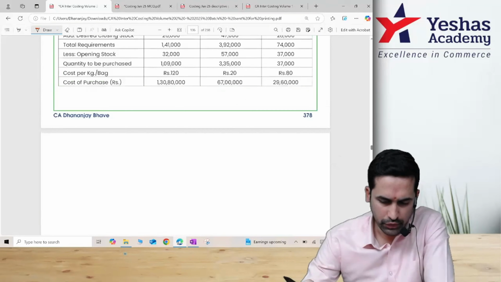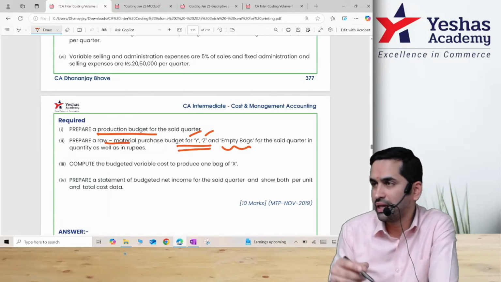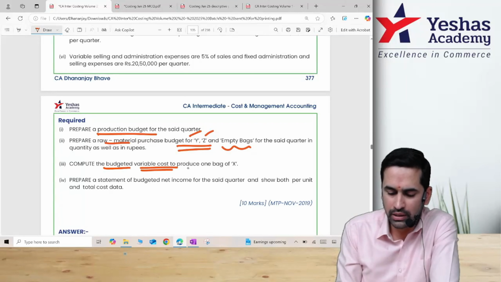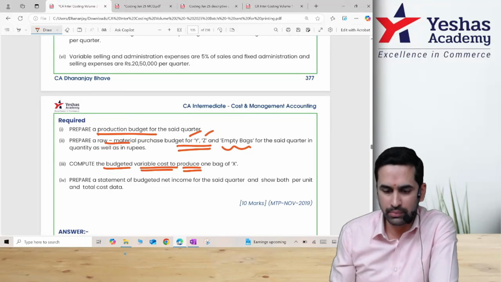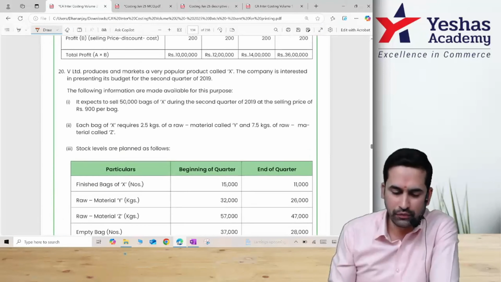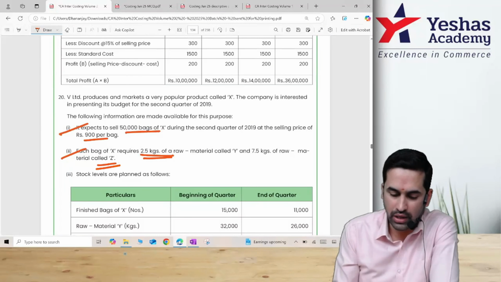This question, if you see, read the last 4 lines. They want production, raw material purchase, but we had even that empty bag discussion. In the exam question, you have only 2 raw materials. Then they said, look at this, budgeted variable cost to produce, cost of production, that too only variable number, and they wanted you to find out net income. Similar format, if you see, they have given number of units, selling price, each unit requires some kg of RM, and then stock beginning and end.